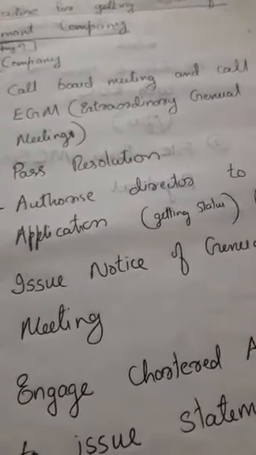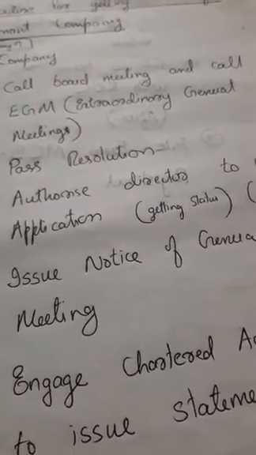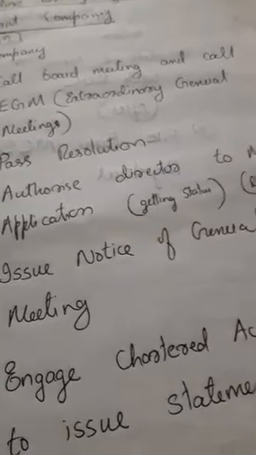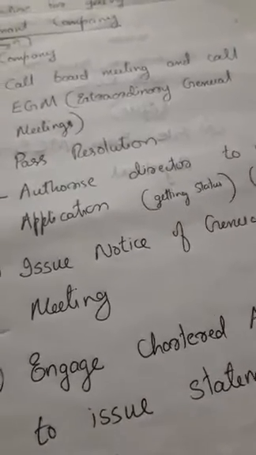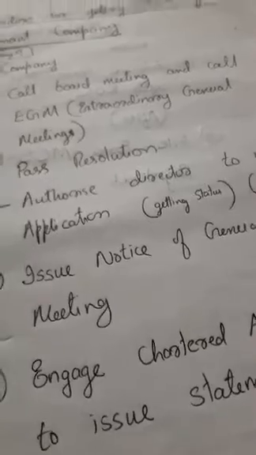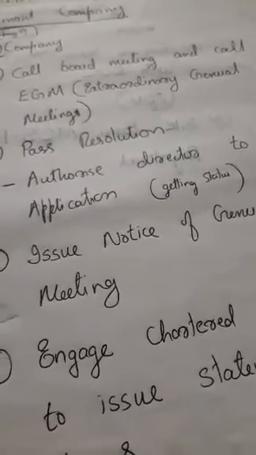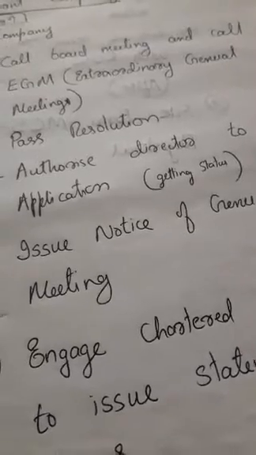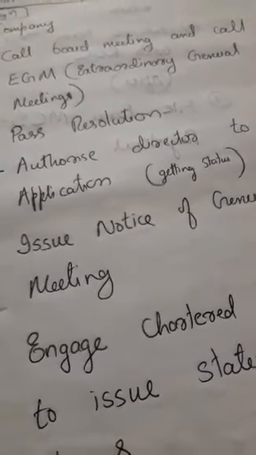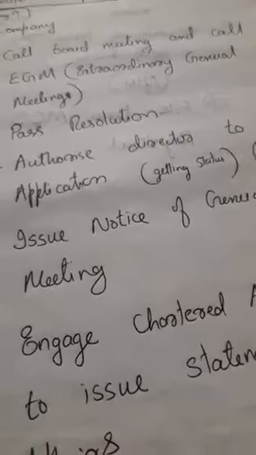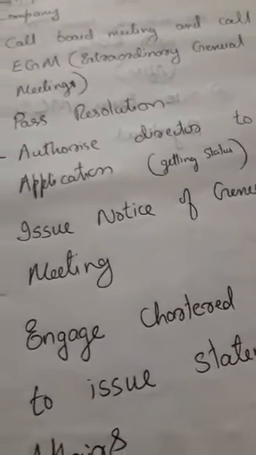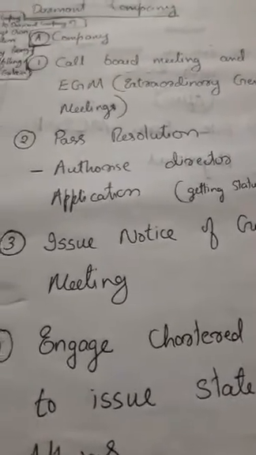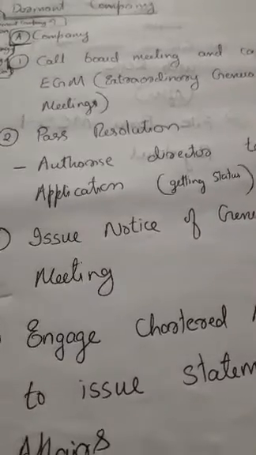A board meeting is the meeting of the board of directors. An extraordinary general meeting is a general meeting called extraordinarily for dealing with specific extraordinary or unusual matters. This is a meeting other than the annual general meeting, which is conducted every year, where the shareholders and directors meet.